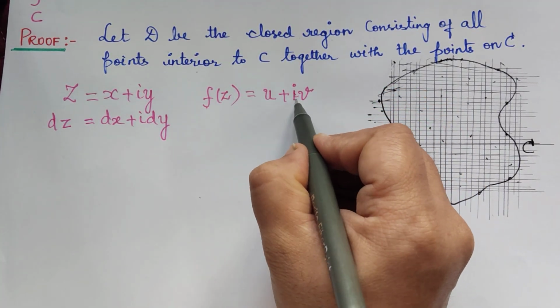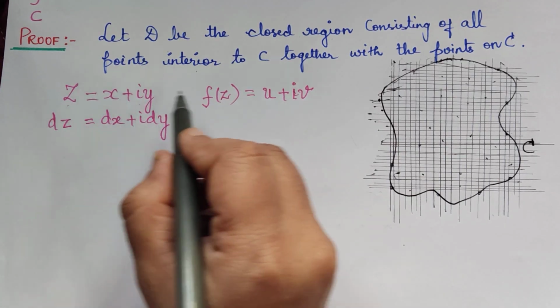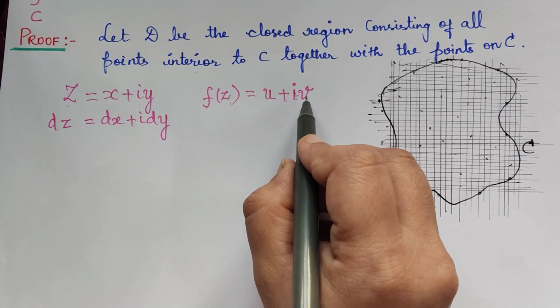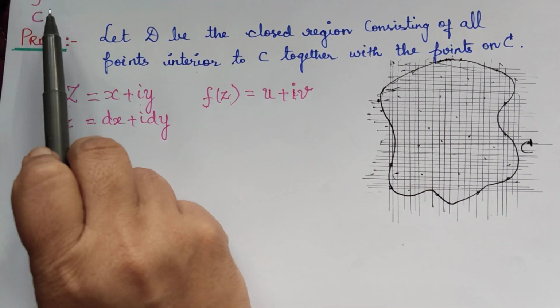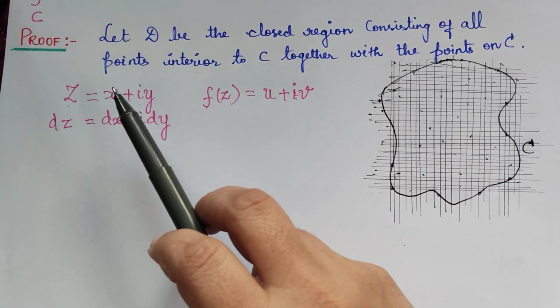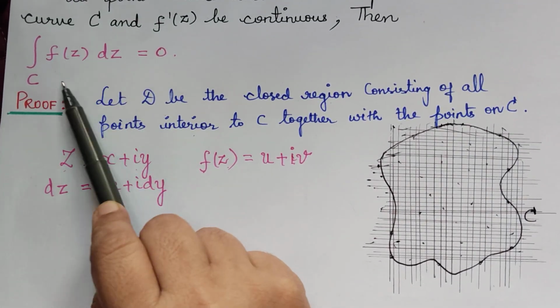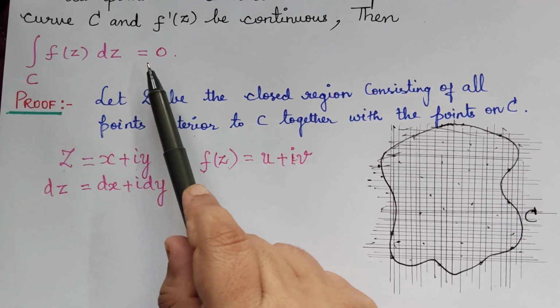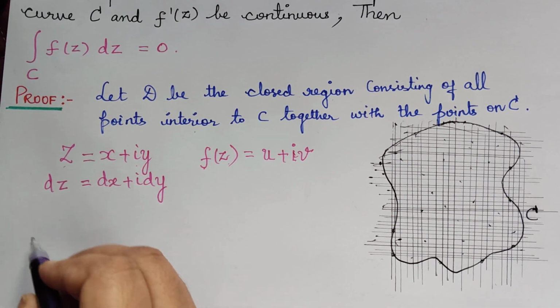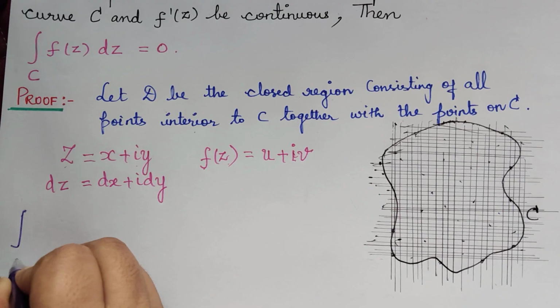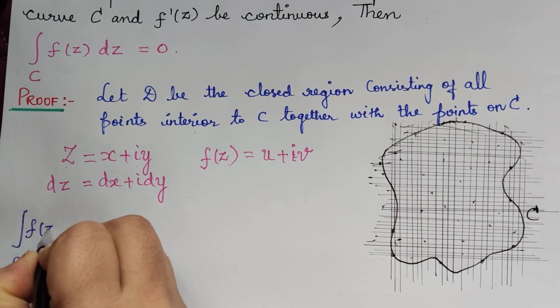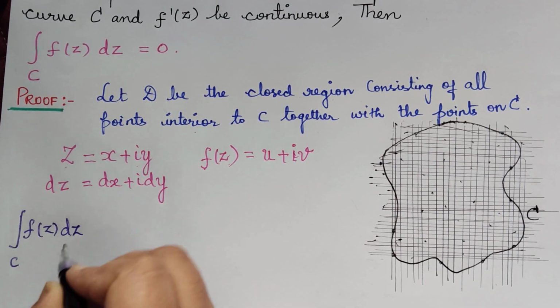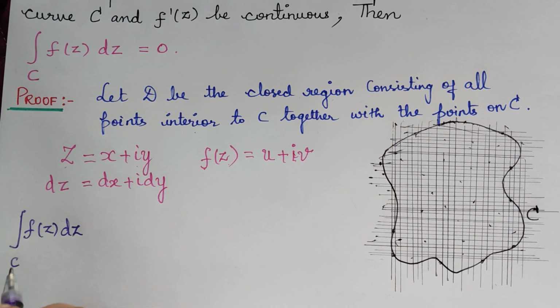Now we will consider the integral which we have to prove to be equal to 0. So we shall consider the left hand side of this integral, the integral over C of f of z dz, first.